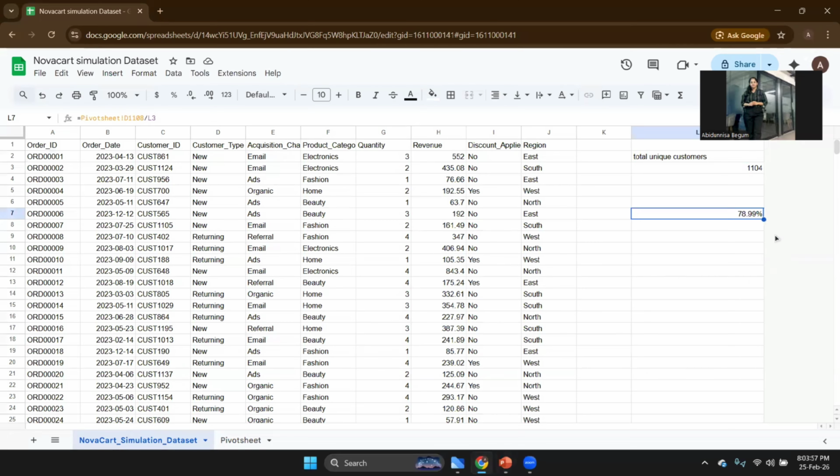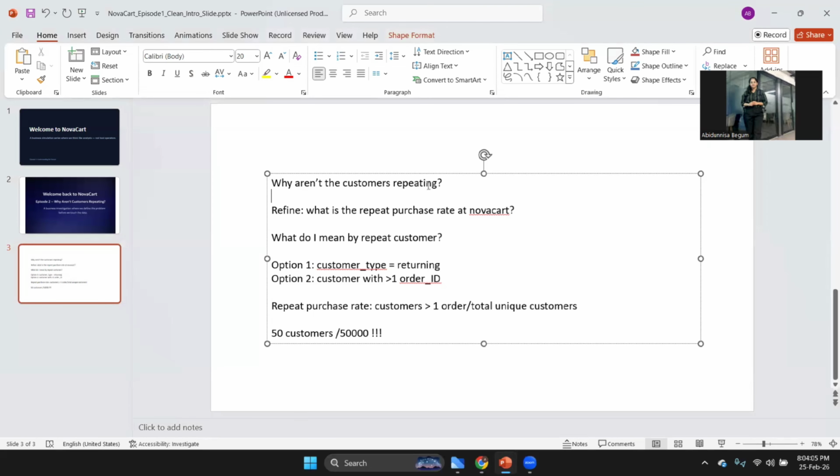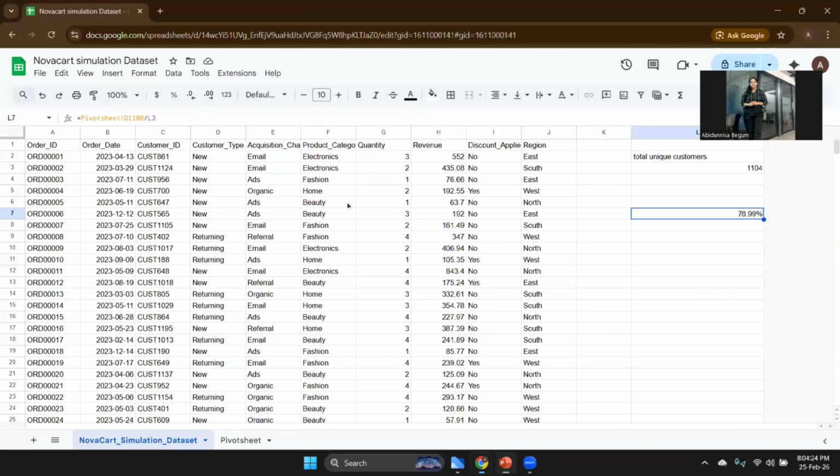Although this number does not answer this question, this 78.99% that I'm able to see here is a good number as per me, and I'll not believe when they say that the customers aren't repeating. But this can be based on several other factors. What if they have it based on regions, and they say, okay, now check in each region. Those questions we will solve in the coming episodes. This was on the entire data set, based on all the values that I have, this is the repeat customer behavior.